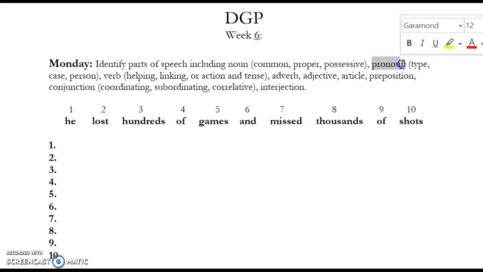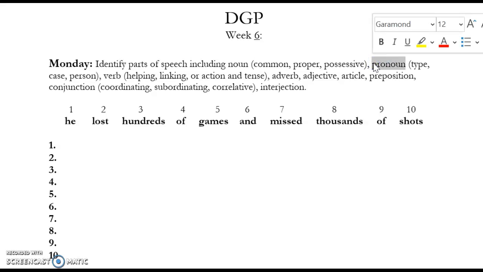Then find your pronouns. Now, we just took notes on different types of pronouns, so there's going to be some in here that you need to find. So I want you to tell me, what type of pronoun is it? Is it personal, demonstrative? Is it reflexive, intensive? Okay. Then tell me if it's in the past, present, or future. And then if it's a personal pronoun, you should be able to tell me if it's first, second, or third person. Okay.